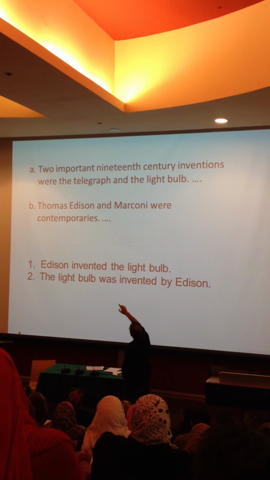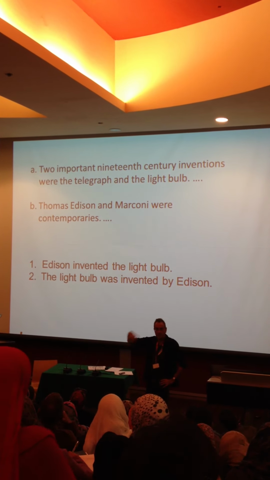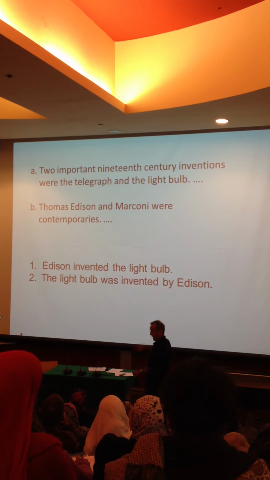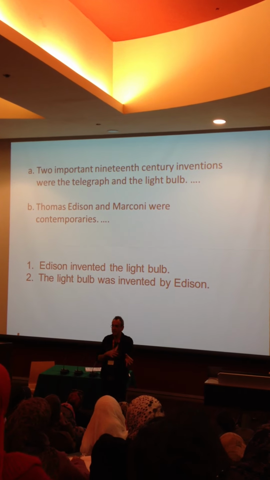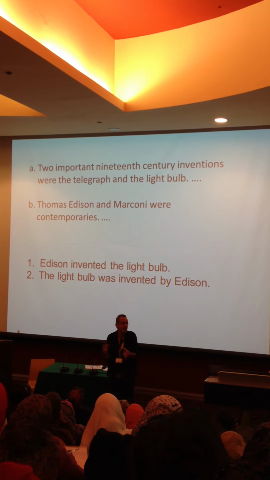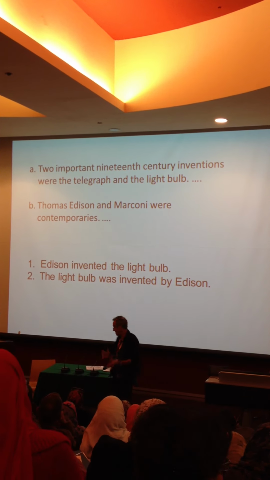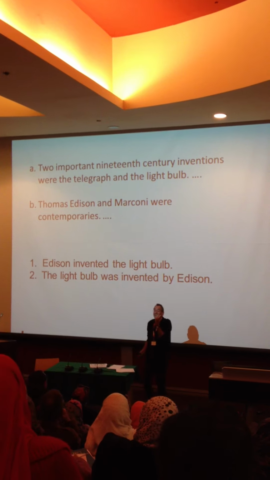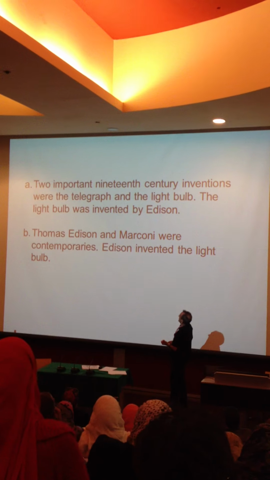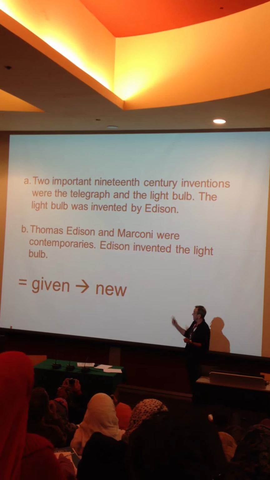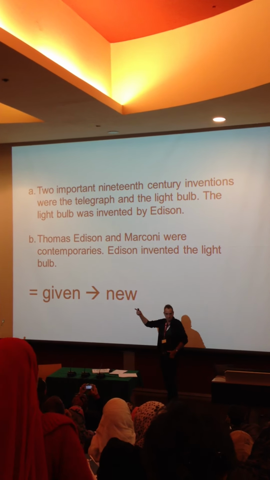Whereas number B, Thomas Edison and Marconi were contemporaries. We've mentioned Edison already. We can put it at the beginning of the sentence. Edison invented the light bulb, new information. Edison's old information. But we don't need to use a passive here because the order is fine. You see? It's all about what the new information is and where you want to put it. So, there's our sentences, and there's the rule. Given information first, new information second.